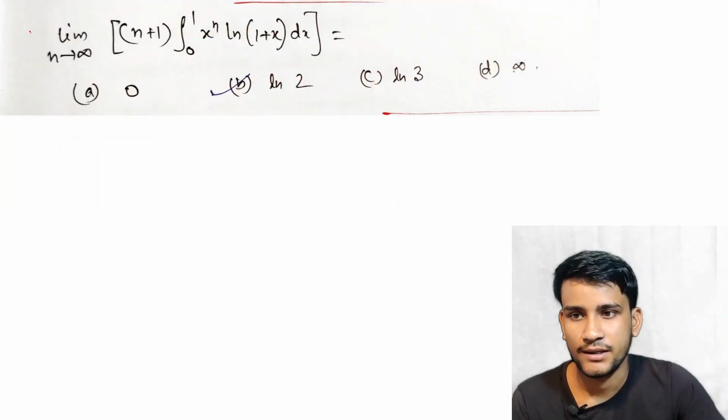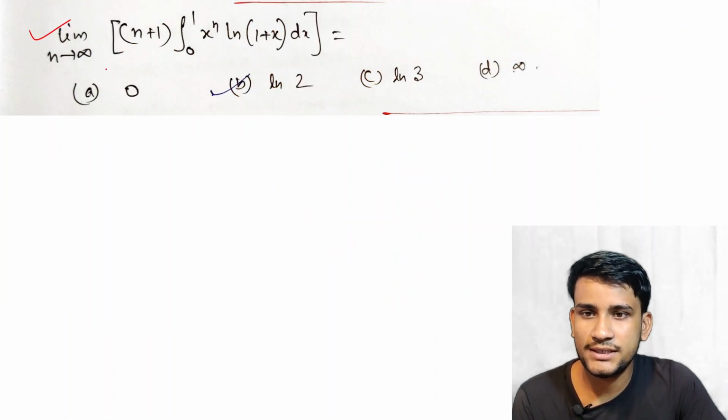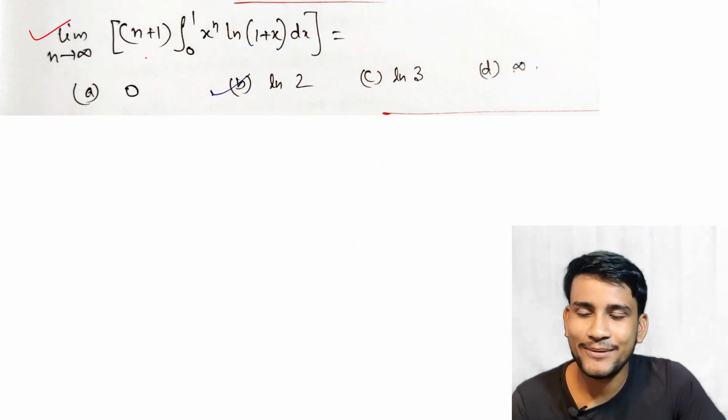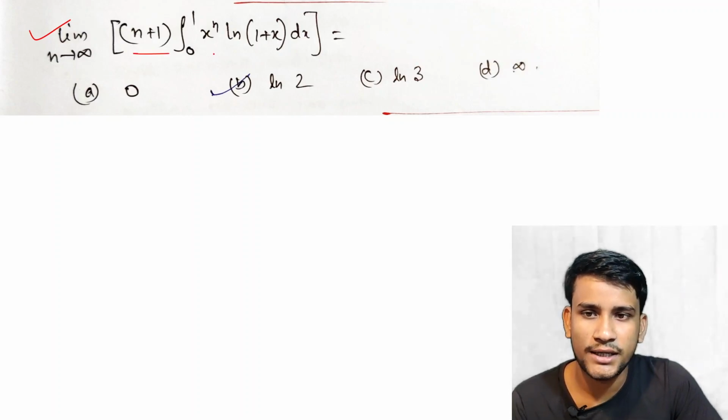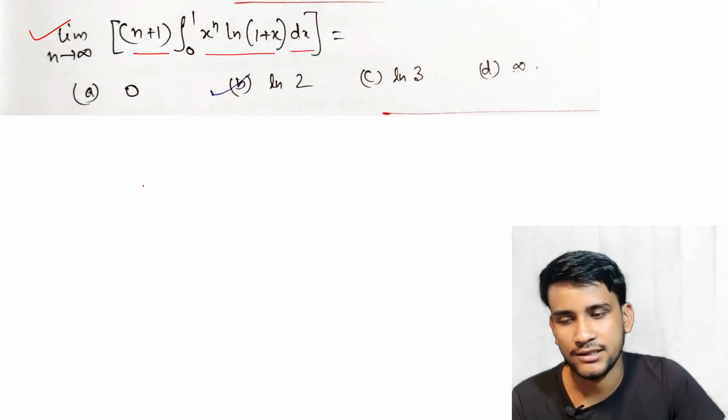Next question. Again we have limit n tends to infinity of (n plus 1) integration 0 to 1 x to the power n ln x dx, this is equal to.